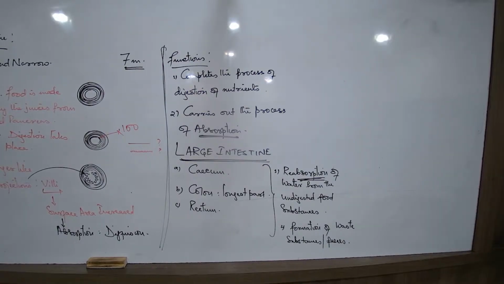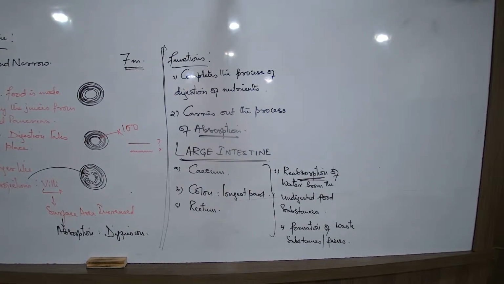Reabsorption of water. What did I say? What is the consistency? Almost liquid. So from the liquid, should the water part remain in the colon and in the rectum? No, it should not remain in the rectum and the colon. By the time it comes here, almost 85 to 90% of the water should be given up to the nearest blood vessel. So from here, now the reabsorption starts. The water is moving out.